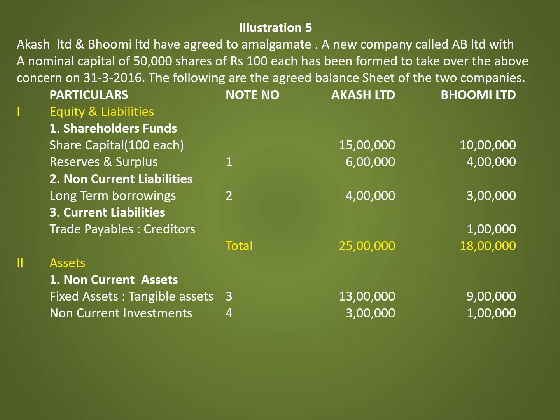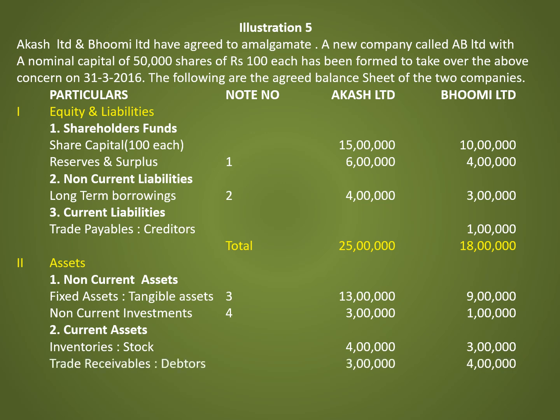The next one is non-current investment 3 lakh and 1 lakh respectively. Second head is current assets. Under that, inventories, that is stock 4 lakh and 3 lakh. Next, trade receivables, that is debtors 3 lakh and 4 lakh respectively. Cash and cash equivalent, that is bank 2 lakh and 1 lakh. The total assets is 25 lakh and 18 lakh.